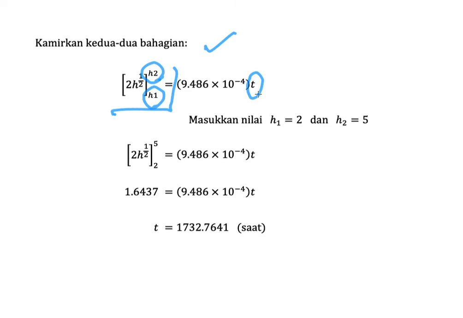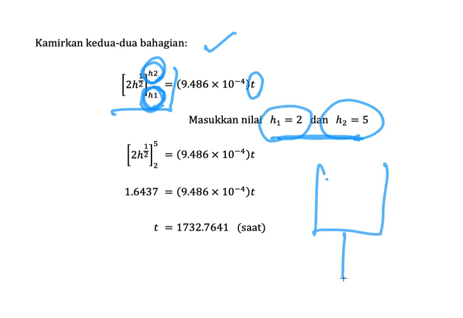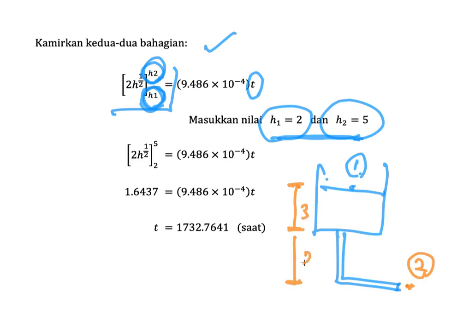For the limits of integration here, we put h2 equal to 5 and h1 equal to 2. Why? Because we have a tank here. This is our point number 1 and this is our point number 2. So the height here is 3 and the height here is 2.